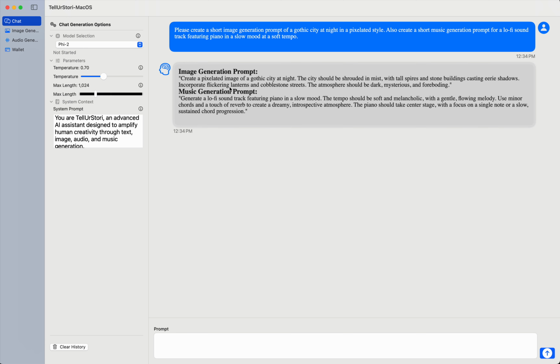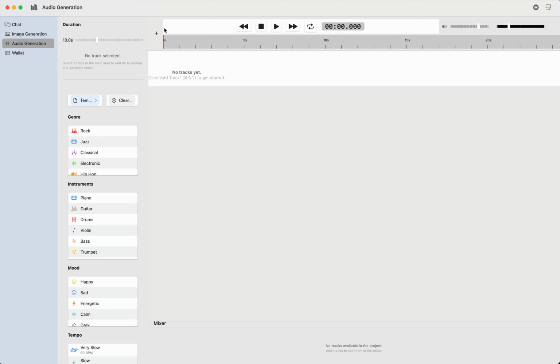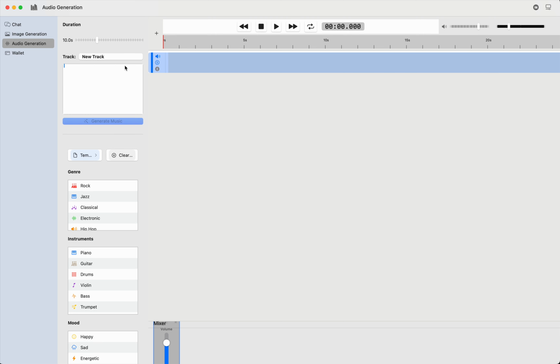Let's see what prompt we got for music generation. Lo-fi soundtrack featuring piano in a slow mood. Tempo should be soft and melancholic with a gentle flowing melody. Okay, I like that right there. Let's just use that. And jump over to audio generation. This is the digital audio workstation for generating music. And so we can paste that in there.